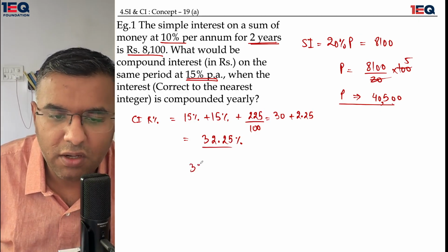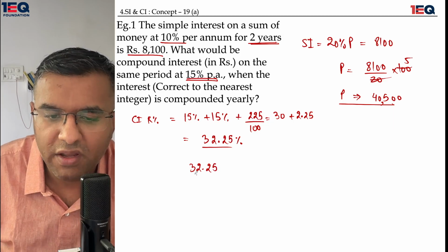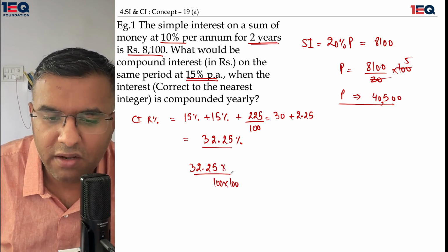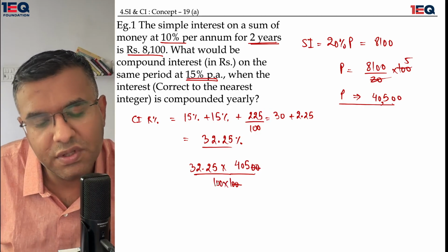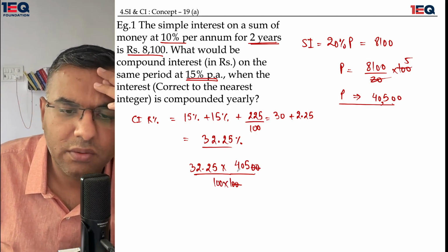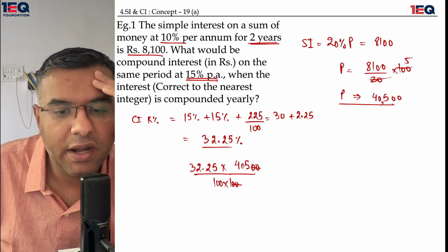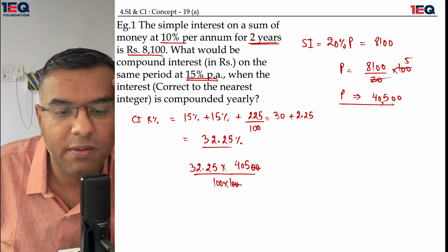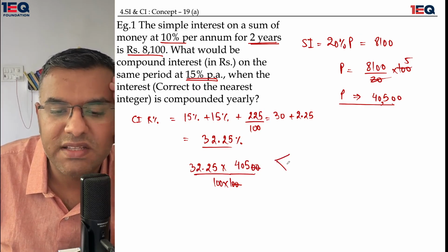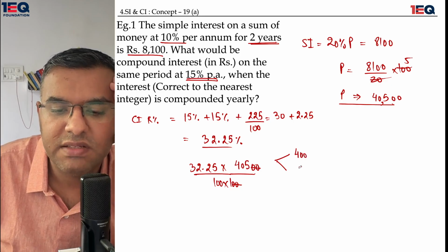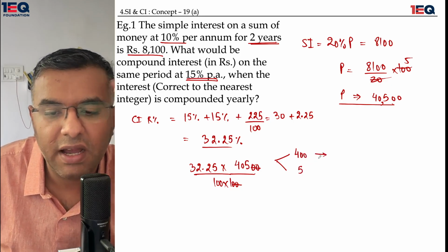Okay, so I'll do this. 32.25 divided by 100 and another 100, one for the percentage symbol and one for the decimal, and 40500. I'll quickly get rid of the two zeros. I'll write down 405 needs to be multiplied by 3225. To simplify my calculation, I would once multiply it by 400 and once multiply it by 5, and then add up whatever results I get.